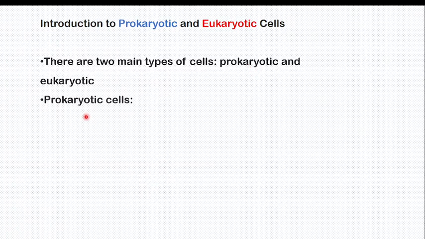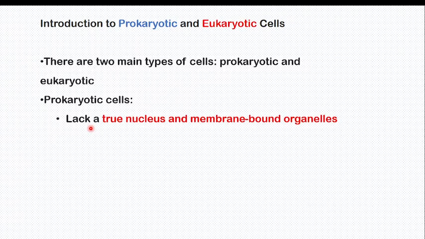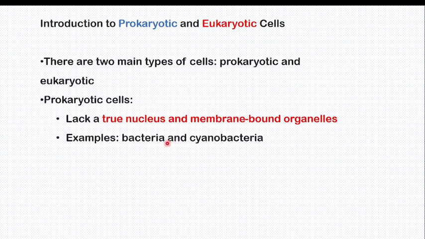When we say prokaryotic cell, we mean a cell which lacks a true nucleus and also lacks membrane-bound organelles. No chloroplast, no nuclear envelope, no nucleus, no mitochondria, no ribosome. I think you remember those organelles which are membrane-bound. An example here is bacteria. Bacteria are prokaryotic cells, found in the kingdom called Monera.